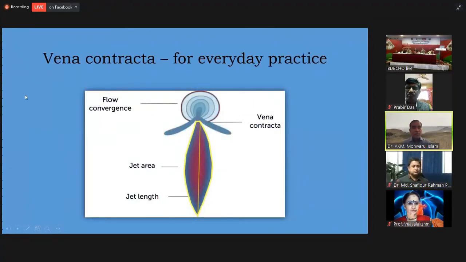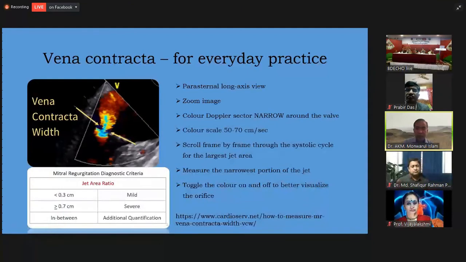The next few words regarding the vena contracta. This should be in everyday practice. A typical jet of mitral regurgitation has got several parts. This is the flow convergence zone, and the narrowest part is the vena contracta, and this is the whole jet area, and the jet length is from here to here. So we have to have some knowledge regarding the size and shape of the mitral regurgitation jet.